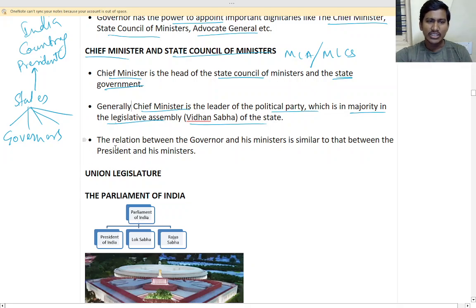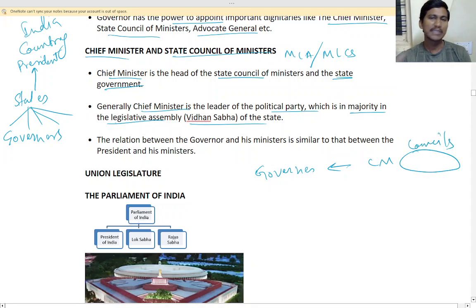The relation between the governor and his ministers is similar to that between the president and his ministers. The governor will listen to the chief minister and council, like the president at the head of the country. So that is about chief ministers.